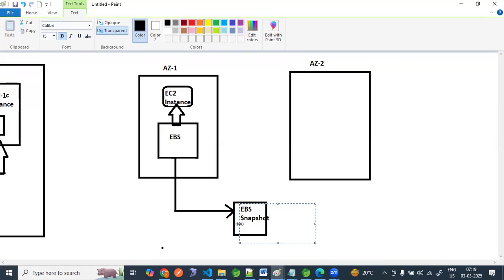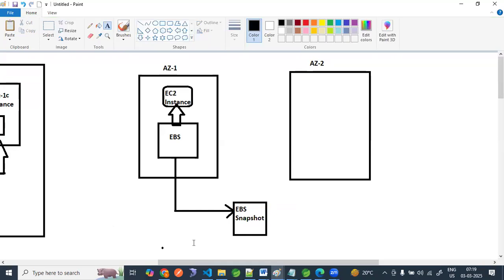After this EBS snapshot, we have to restore it.